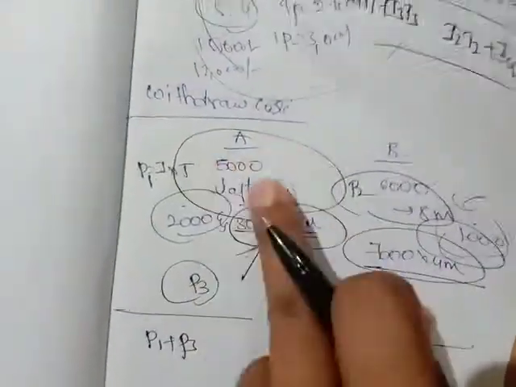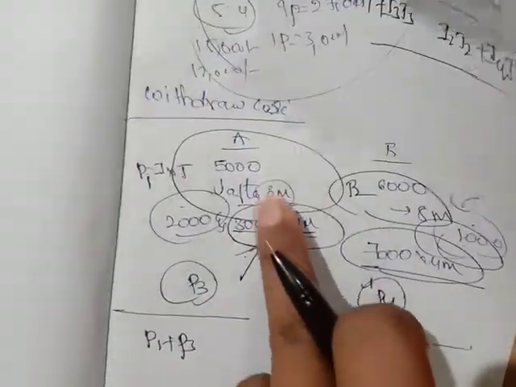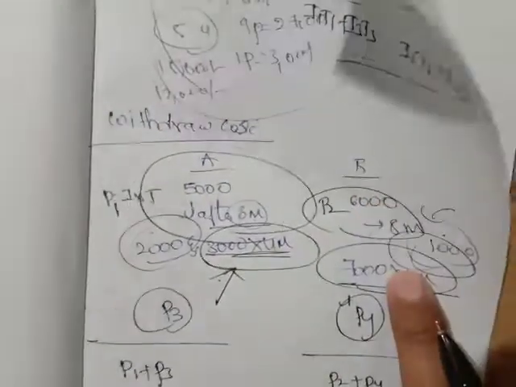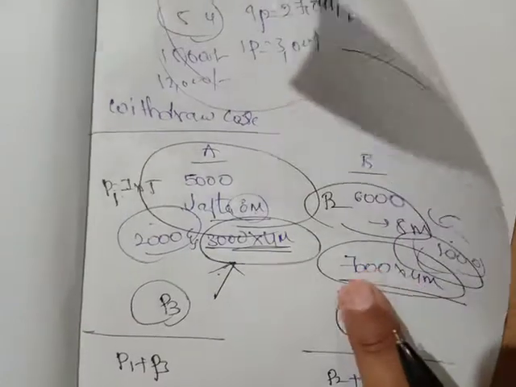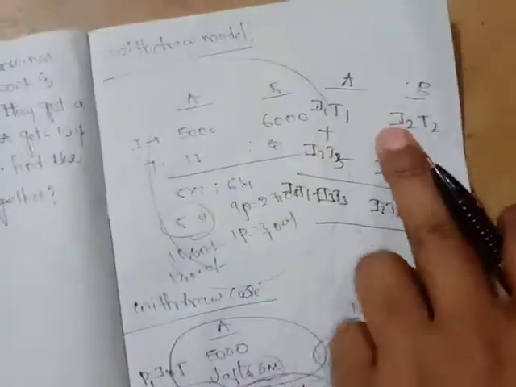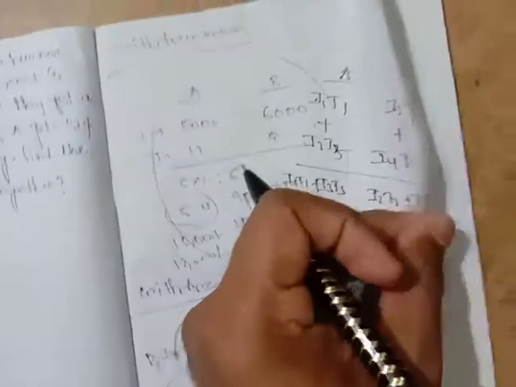I think you get the point, because here the profit will definitely be different. In one period you get more profit, in another you get less, and for B you get more profit because he is investing 1,000 more now. So the profit share will be different. I think you got the concept of what I'm telling. So this is the withdraw model. We'll discuss a few problems so that we get clarity on this, friends.